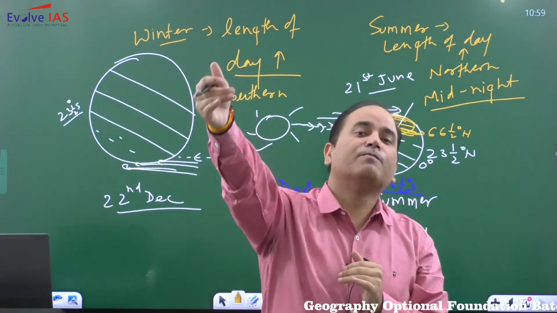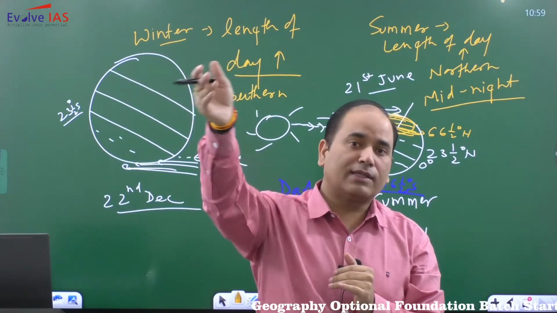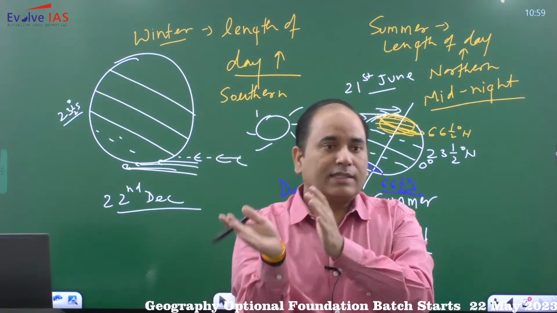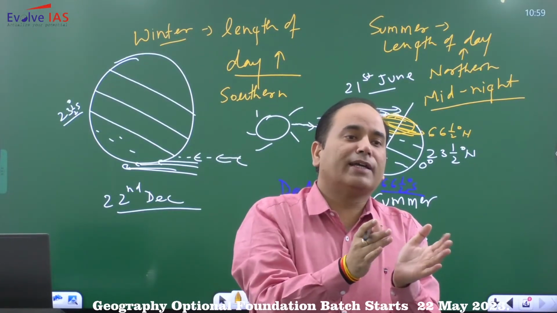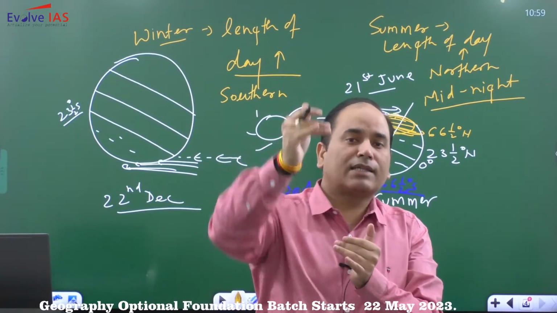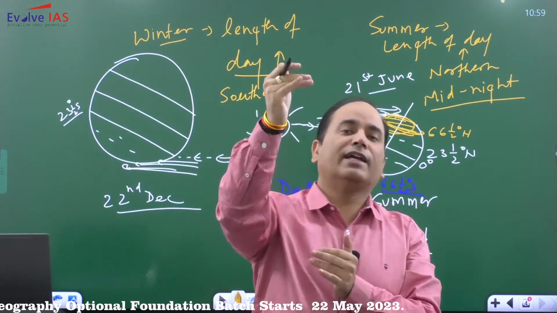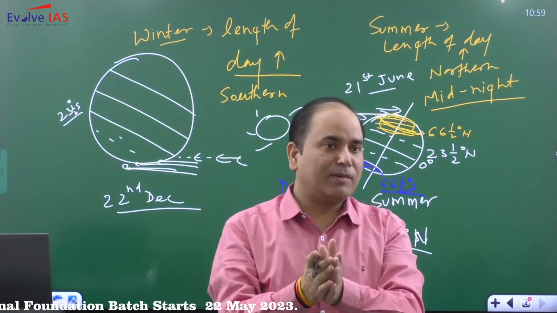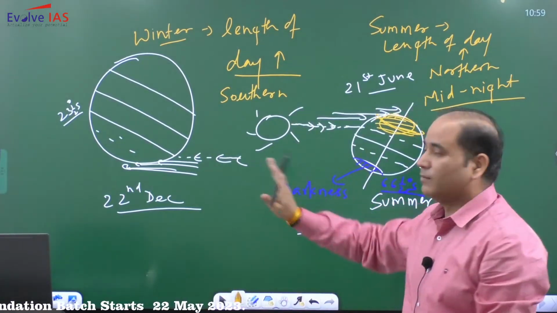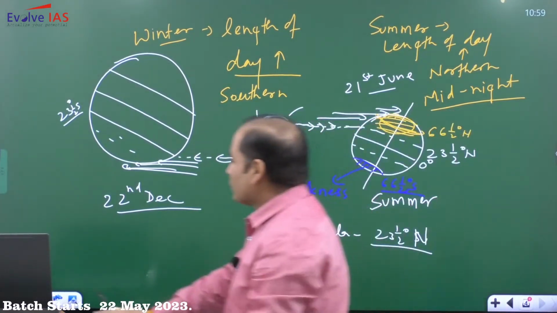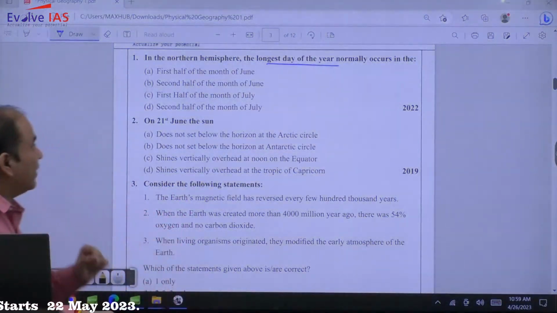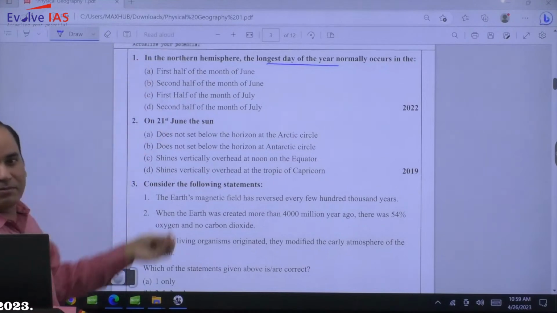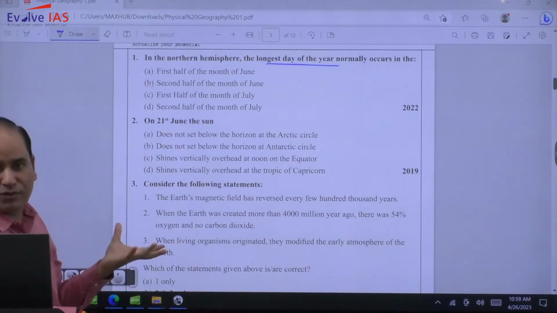Specifically in case of equinoxes, the length of the day will be equal, night will be equal. Equinox से जब आप solstice की तरफ जाएंगे, definitely length of day will increase, length of night will decrease, or length of night will increase, day will decrease, but it will not be the maximum. Maximum कहाँ पे होगी? Only these two positions. So if you look at this question, you will find in the northern hemisphere longest day, तो आपके पास you just need to recall the summer solstice.